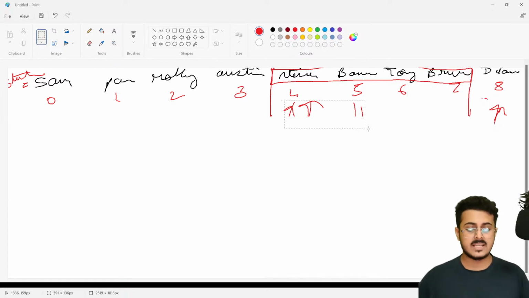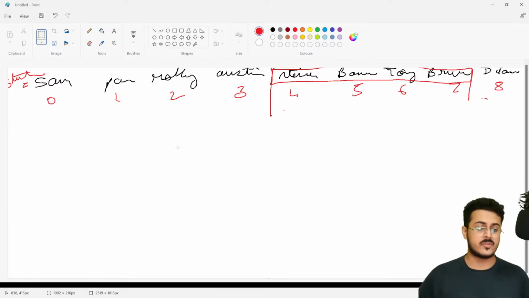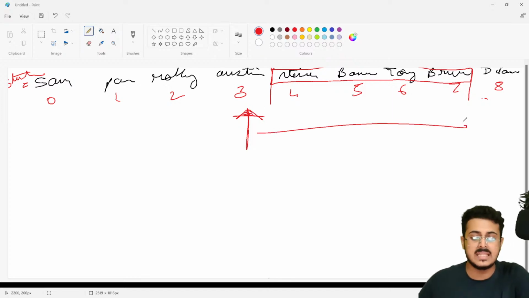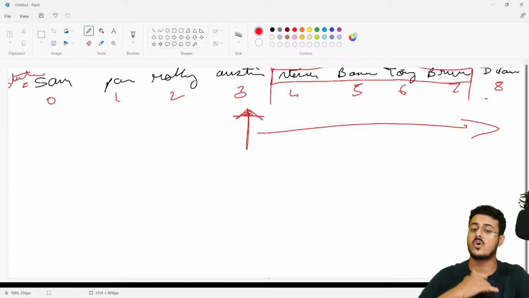Whatever I'm telling you right over here, the same thing applies to strings as well. Please remember that. If I want to start from, let's say, Austin and go up till the very end, I don't know where the indexing ends. I want to start from Austin and go up till the very end.